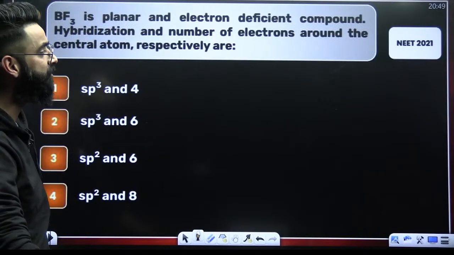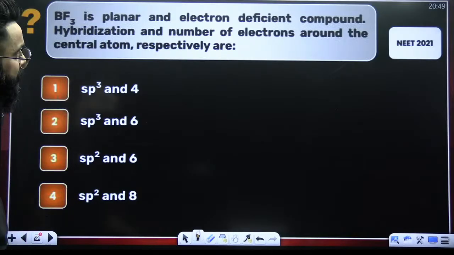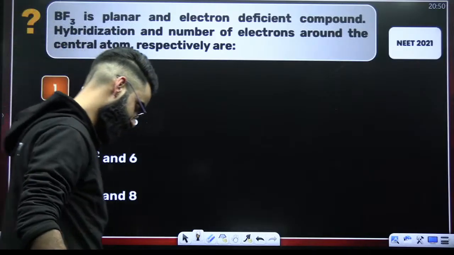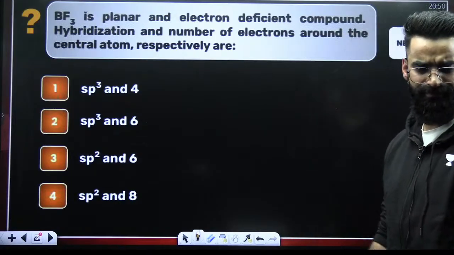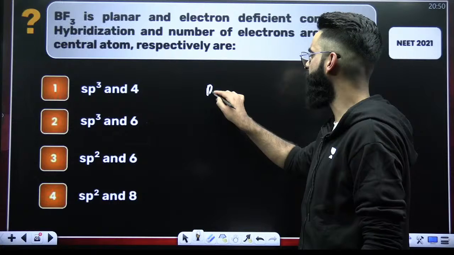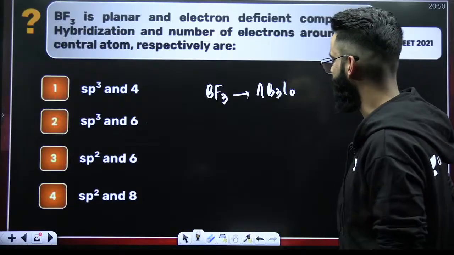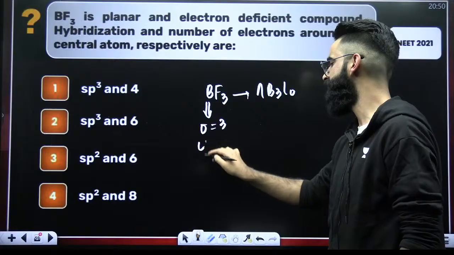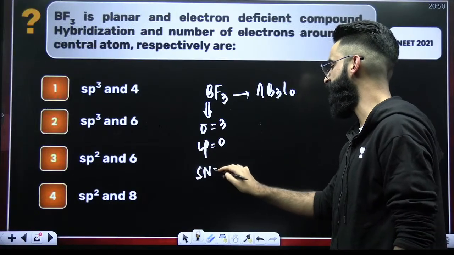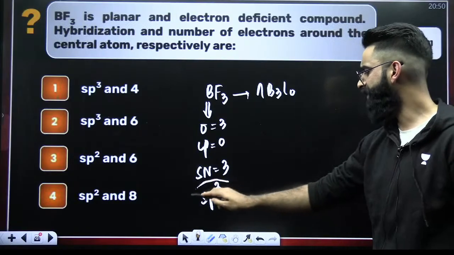Well, the question asked in NEET 2021. BF3 is planar and electron deficient. Hybridization and the number of electrons around the central atom, respectively, are? Quick. Guys, this is something which you should be able to solve easily. If I talk about your BF3, what is the type of this molecule? It is AB3L0. Or if you want to check, it's forming 3 sigma bonds and there are no lone pairs. Steric number is 3 plus 0, 3. Hybridization involved is sp2. What else do you need?